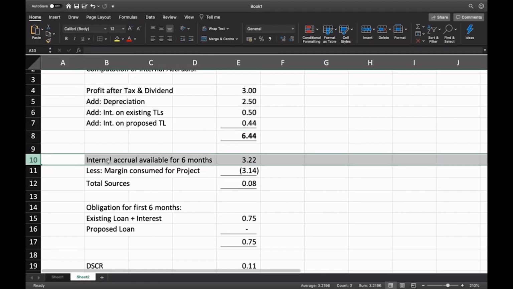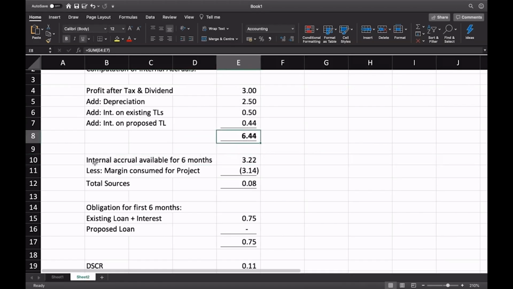If this is for 12 months, we can find out the internal accrual for 6 months. I've just taken this figure divided by 2. So 3.22. And we are saying the margin of 3.14 will be fully met out of internal accruals. So if I deduct the margin 3.14 from this 3.22, what is left over is only 0.08. This is the only source available now. But if you look at the obligation side, on the existing loan plus interest, it is 1.5 crore.